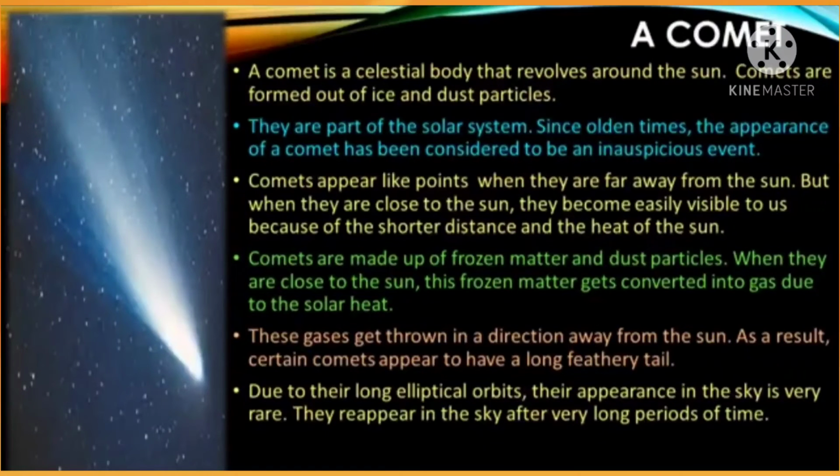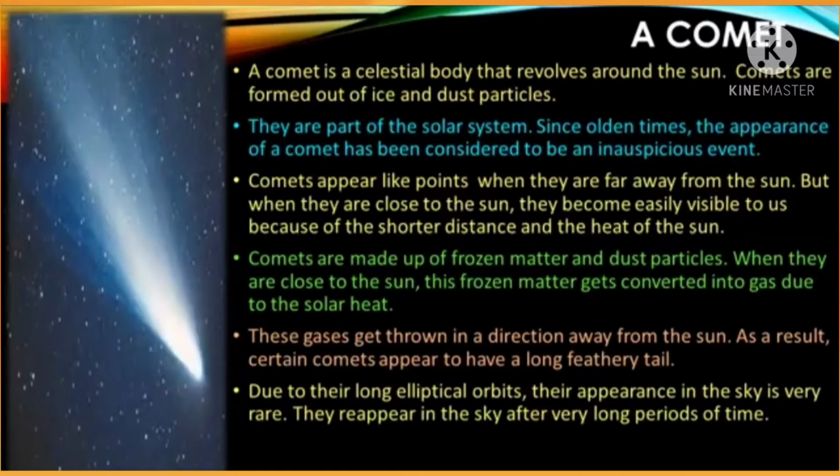Next celestial body is the comet. A comet is a celestial body that revolves around the sun. Comets are formed out of ice and dust particles. See how the comet is formed using ice and dust particles. They are part of the solar system.